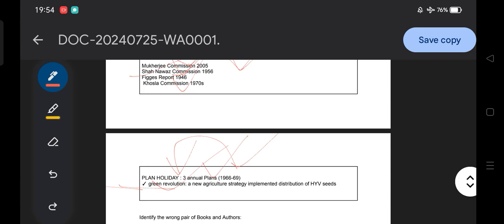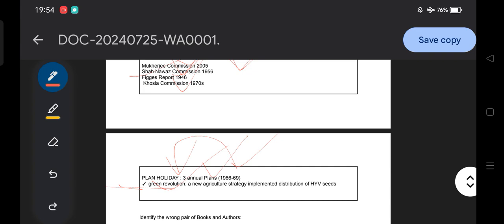And why did the Green Revolution take place? Because the USA did not fulfill its promise. Though it had signed an agreement to provide due resources to India, at the time of the India-Pakistan war the USA, supporting Pakistan, did not provide any resources, for example food grains or wheat.